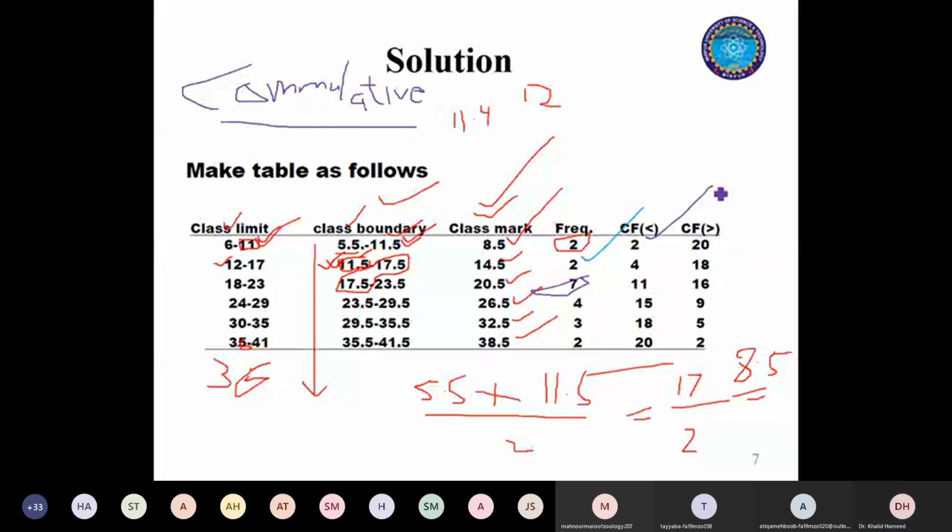In the case of the second class, you just need to add these 2 frequencies. So 2 plus 2 will be 4. So your cumulative frequency will be 4. When you add 4 to 7, that will be 11. And when you add 11 to 4, it will be 15. And when you add 3 to 15, that will be 18. And then when you add 18 to 2, it will be 20. So the cumulative frequency of your last class is equal to the total number of observations in your data set. And the cumulative frequency of the first class is equal to the frequency of its original class.